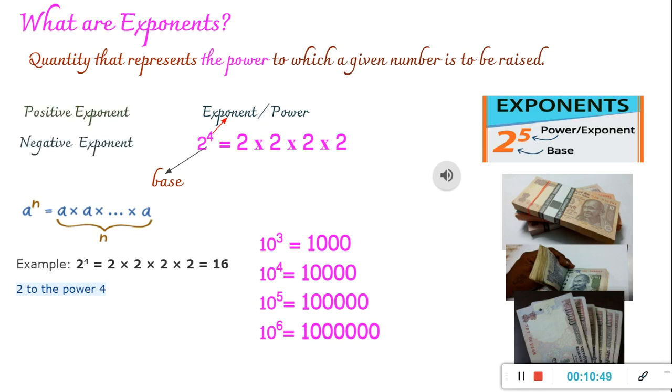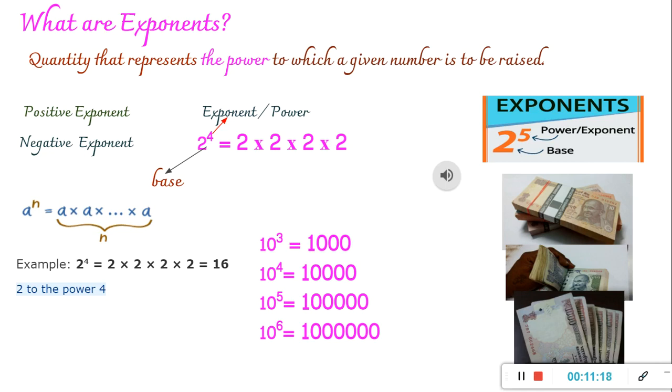Positive exponent is the exponent that we have already explained. Those numbers where the power is a positive number: 2 raised to 4, 10 raised to 2, 10 raised to 1, 10 raised to 0. These are all positive exponents. Positive exponents help us to represent larger numbers, right? But when it comes to smaller numbers, we deal with negative exponents.